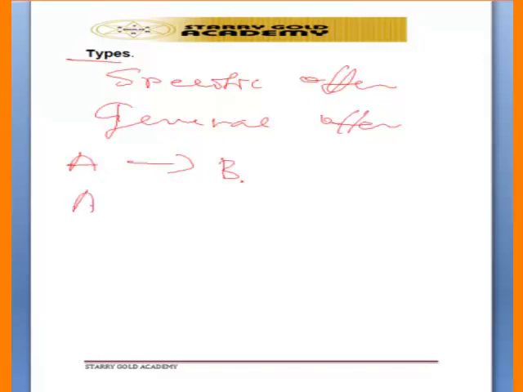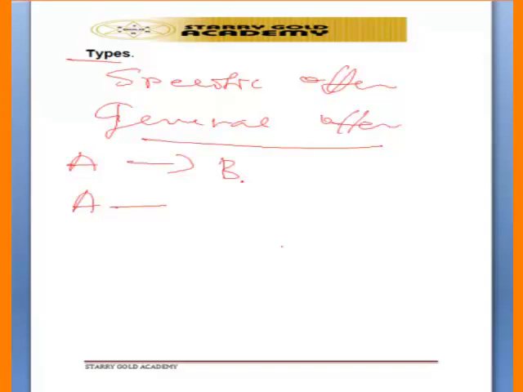Where Mr. A is now telling the whole world, to everybody, maybe through newspaper, TV, or any other form of communicating to the public, that I want to sell his biro. If anybody is interested, he should come. So that is what we call general offer. If a person enters into the class and announces to the students in the class that I want to sell his biro, if anybody that can pay 100 naira to buy the biro should come forward. So that is a general offer to the public.